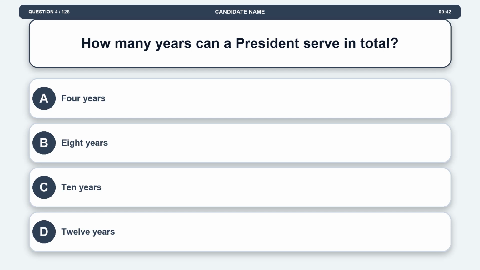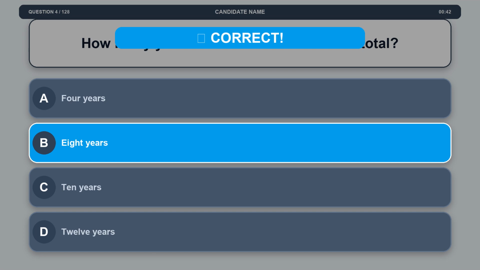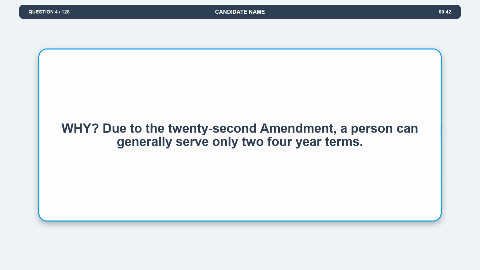Question 4. How many years can a president serve in total? Option A, 4 years. Option B, 8 years. Option C, 10 years. Option D, 12 years. The correct answer is option B, 8 years. Explanation. Due to the 22nd Amendment, a person can generally serve only 2 4-year terms.